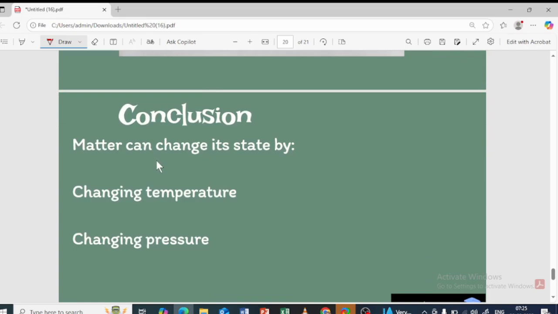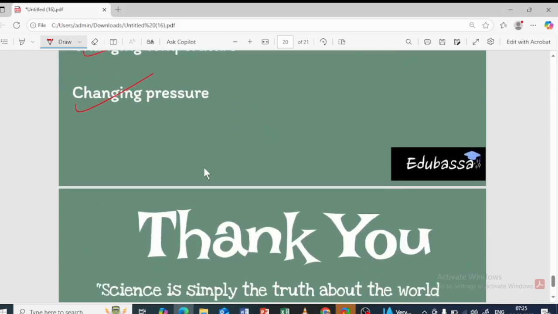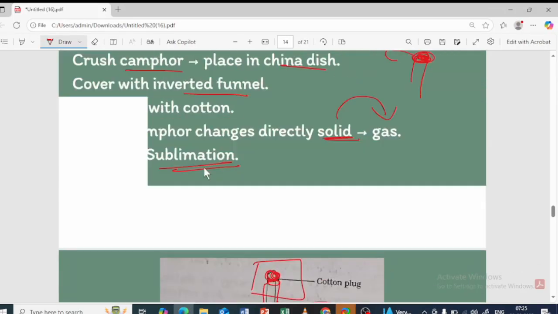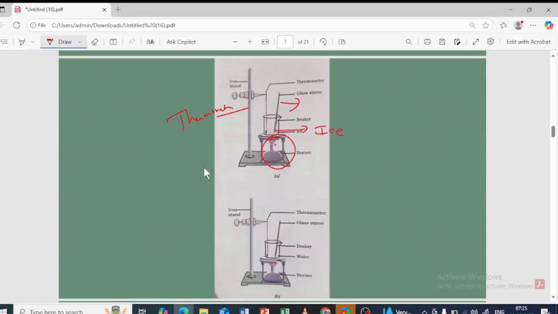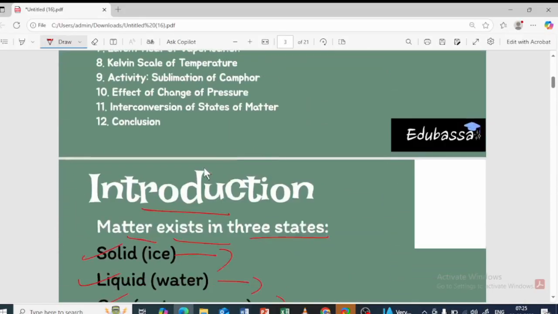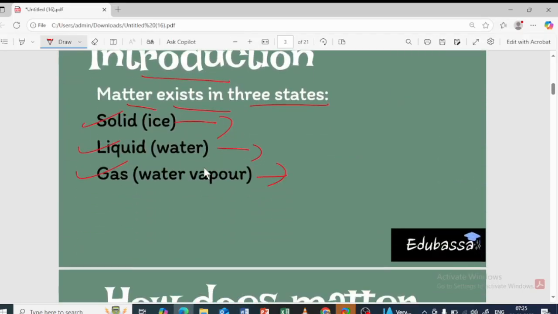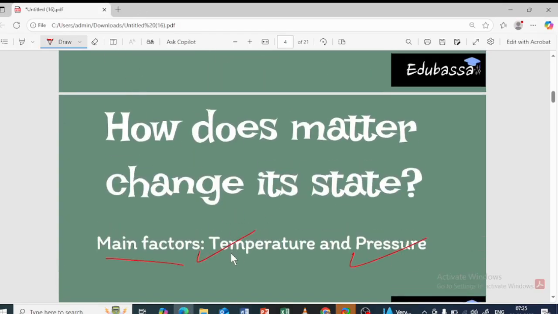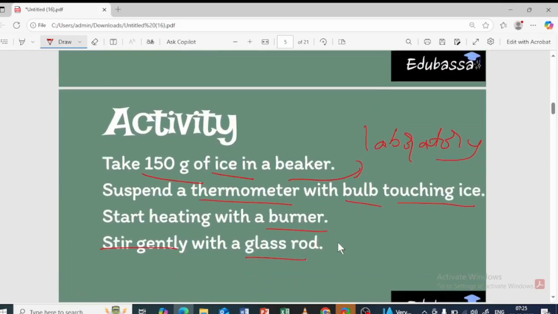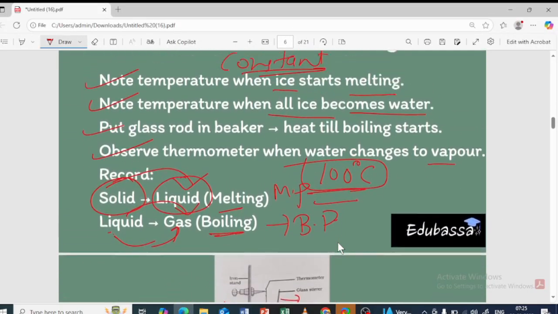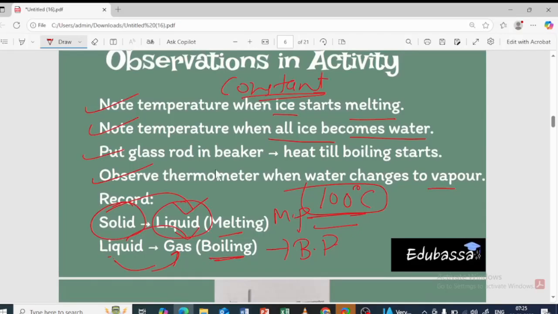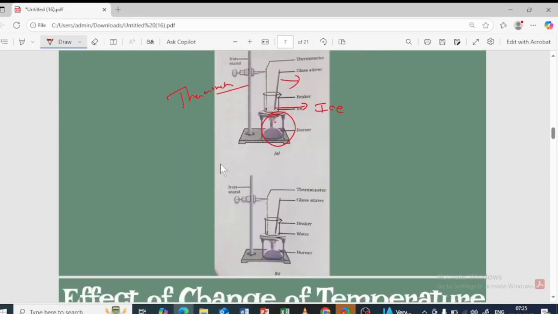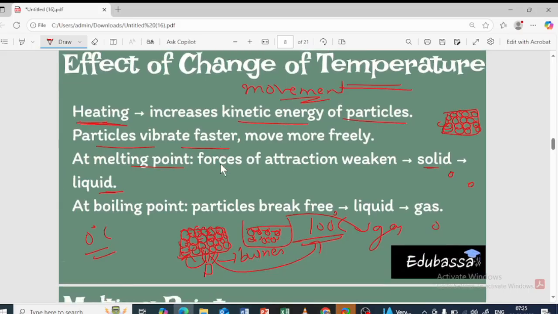So today what we have learned is that matter can change its state by changing the temperature as well as the pressure. Now we will revise everything so that all the concepts are crystal clear for you. As we have told, matter exists in three states: solid, liquid and gas. The change in the states of matter depends on the temperature as well as pressure. With an increase in temperature, the kinetic energy is going to increase. That is the effect of the change of temperature.